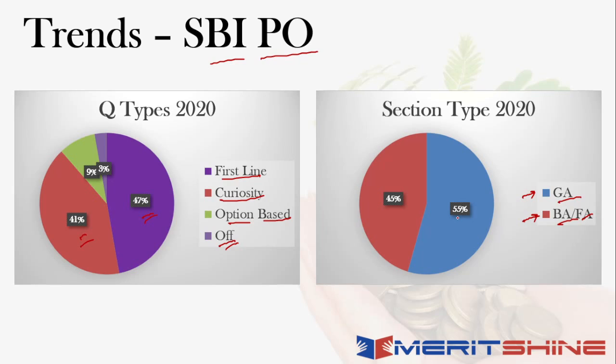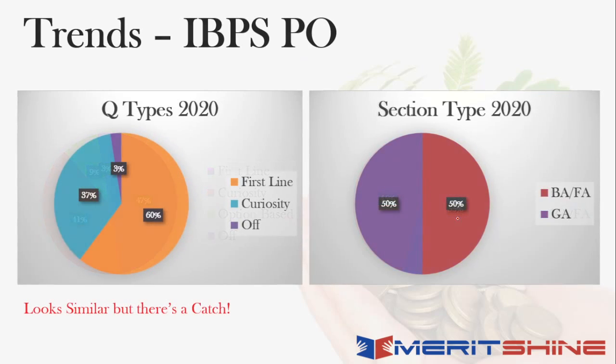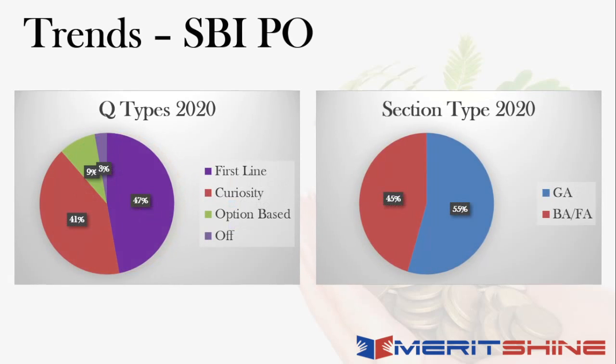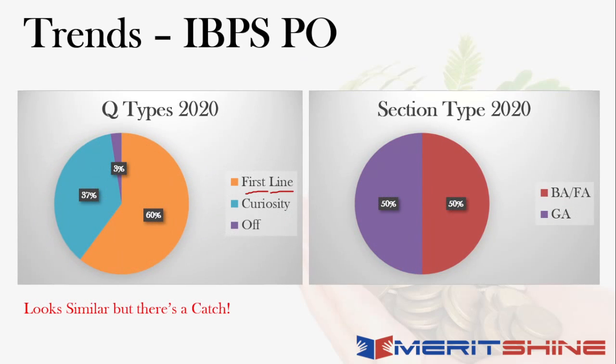Now the other thing to look at is the IBPS perspective, and if you see the trend here as well, the first-line questions were slightly more in this case. If you go back, the percentage of first-liners in SBI was around 47 and 41 for curiosity. In IBPS, the first-liners were a lot more, which means it was slightly easier. And when you look at the curiosity aspect, there were 37% questions from a curiosity perspective. The trends look pretty similar, in the sense that IBPS PO was probably a little easier than SBI PO.